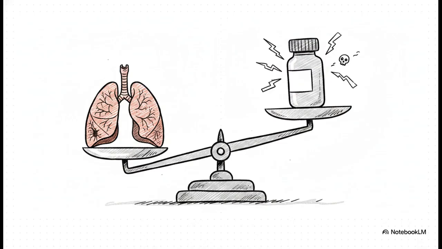You have to weigh the severe risks of irreversible organ damage against the significant toxicities and side effects of first-line corticosteroid therapies. If steroids fail, or if the side effects are just too much, clinicians will pivot to second-line, steroid-sparing agents like methotrexate or azathioprine.